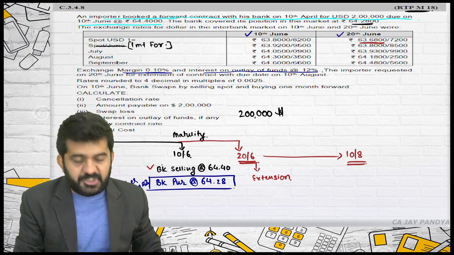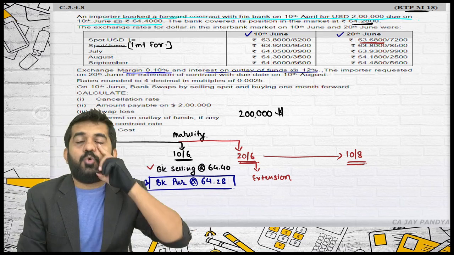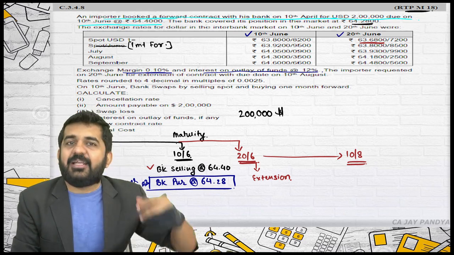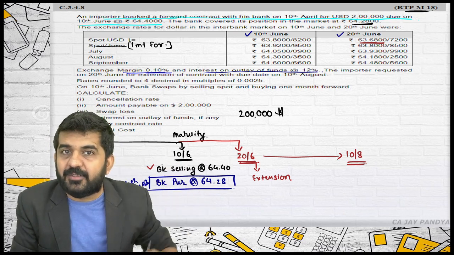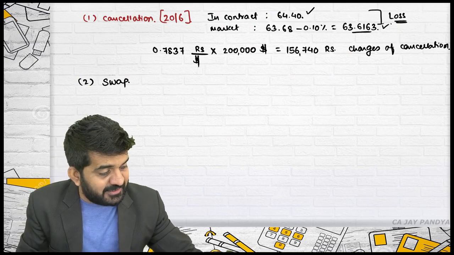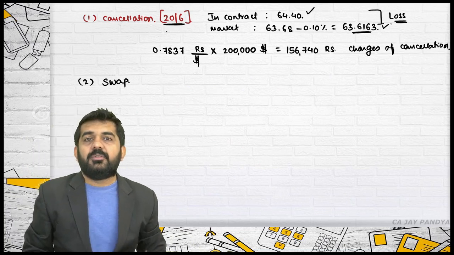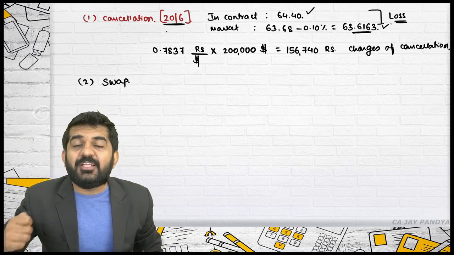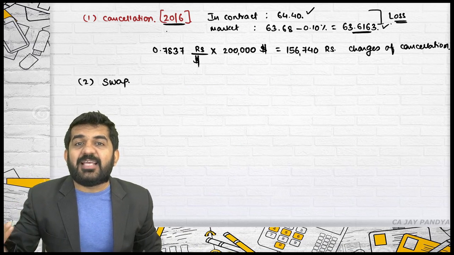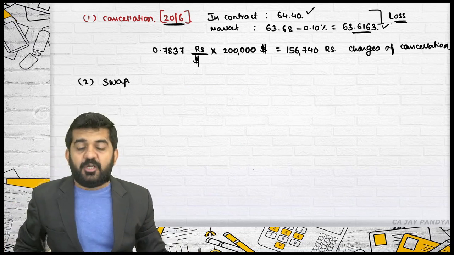So in our question, the bank might have already sold this $2 lakh into the market in swap. Then why will it again be selling it in the market on 20th June? On 20th June, why will the bank be selling it into the market at this particular rate?